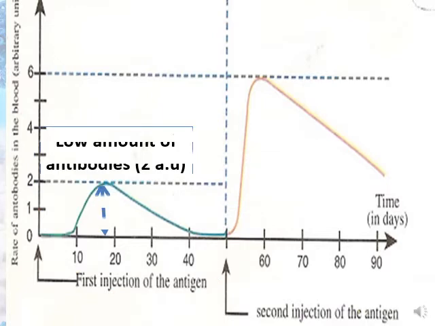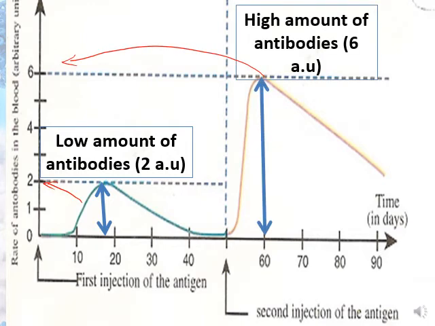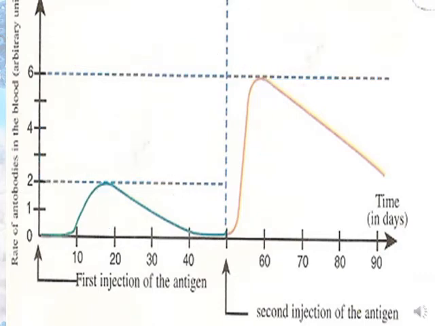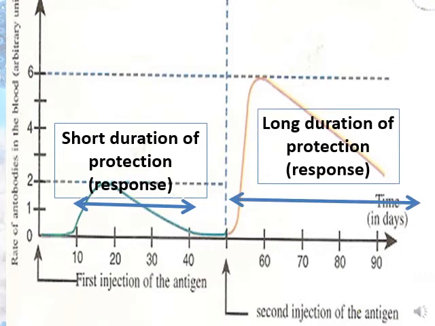The primary immune response has a low amount of antibodies, about 2 AU, while the secondary has about 6 AU, a high amount of antibodies. Also, there is a short duration of protection in the primary, while we have a long duration of protection in the secondary.